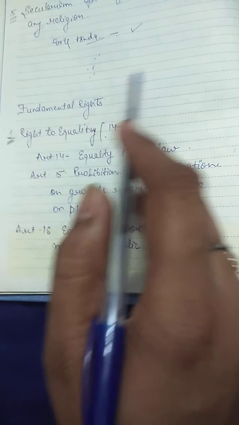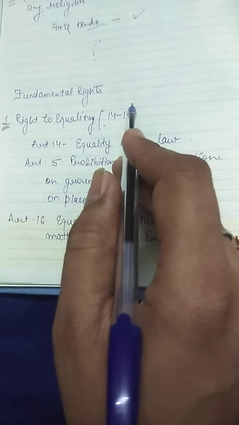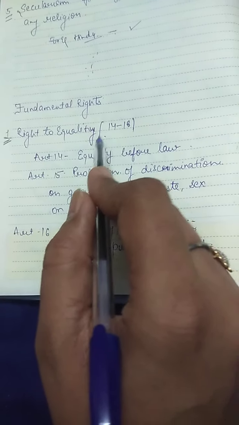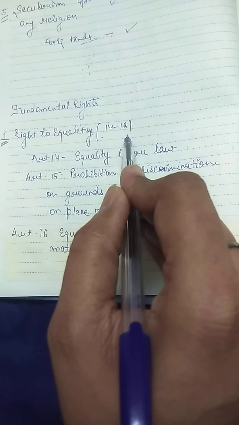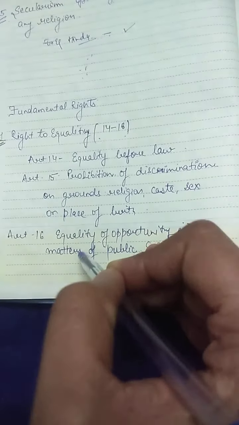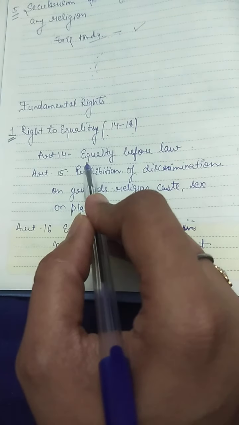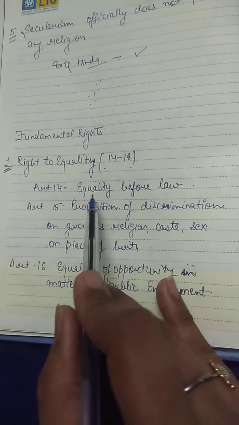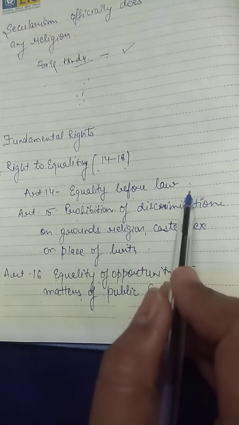Fundamental rights are, as I've already explained, the fundamental rights of the Indian Constitution. They are defined in Part 3 of the Indian Constitution. In your book, it is given that the right to equality is defined in Articles 14 to 18, but it is not specifically mentioned what Article 14 says, what Article 15 says, what Article 16 says, what Article 17 says, or what Article 18 says. But I am explaining each and every article one by one. You just note it down.